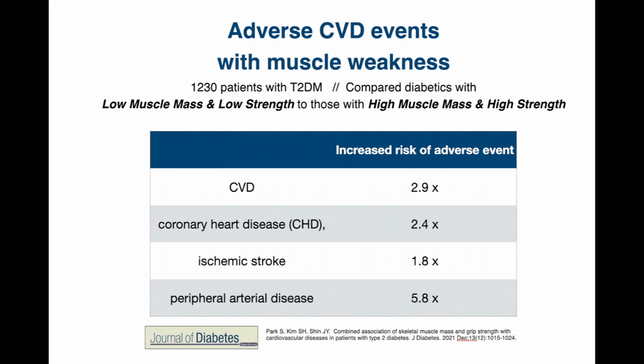Here's another study that corroborated these findings, but really broke down the different cardiovascular events that can occur with low muscle strength or low muscle mass. In this study, with 1,230 diabetic patients, they compared those with low muscle mass and low strength to those with good muscle mass and good strength. And what they found was increased risks for cardiovascular disease, so about almost 3 times higher risk of cardiovascular disease, 2.4 higher risk of coronary heart disease, 1.8 times greater risk for ischemic stroke, and almost 6 times greater risk of peripheral arterial disease.